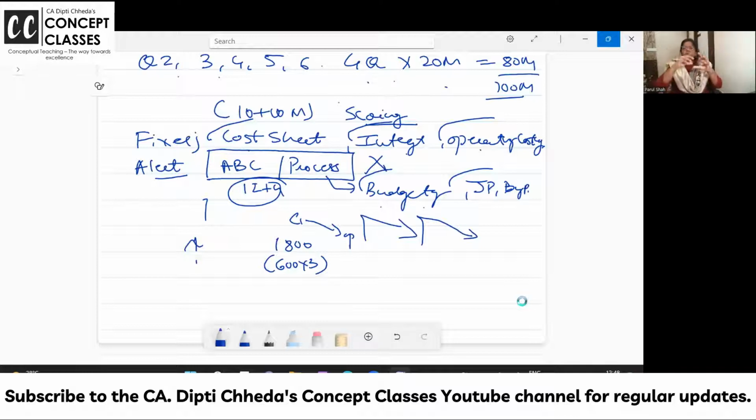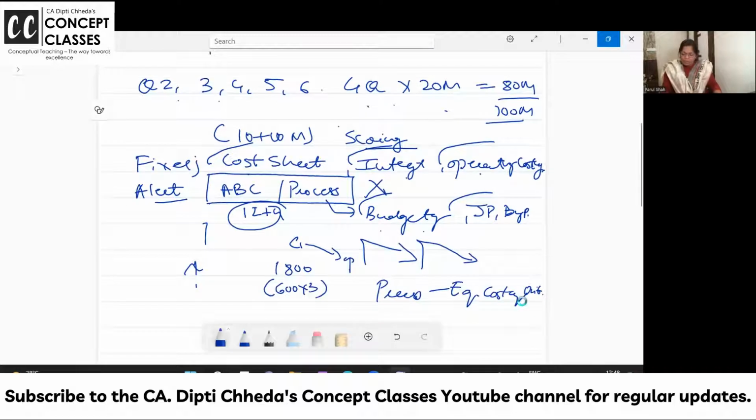Opening, normal production, out of this transfer, normal loss, and closing. So how you prepare your equivalent units is very important. I want all of you, if you are noting down weightage, process costing, at least the first table, how to calculate equivalent units, you all should know. I hope I'm not scaring you.